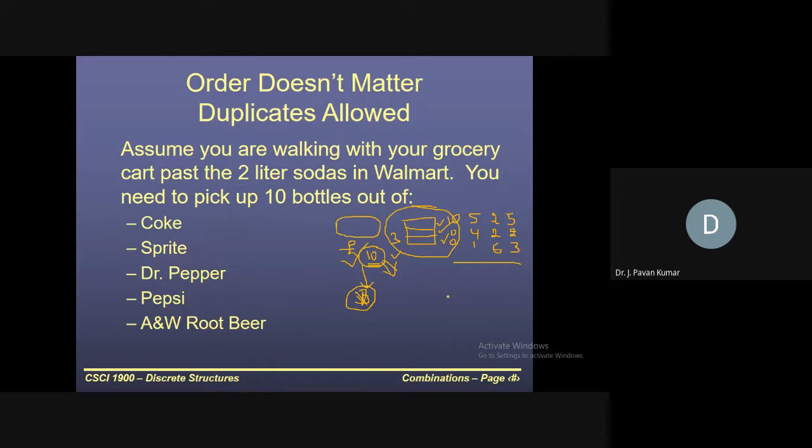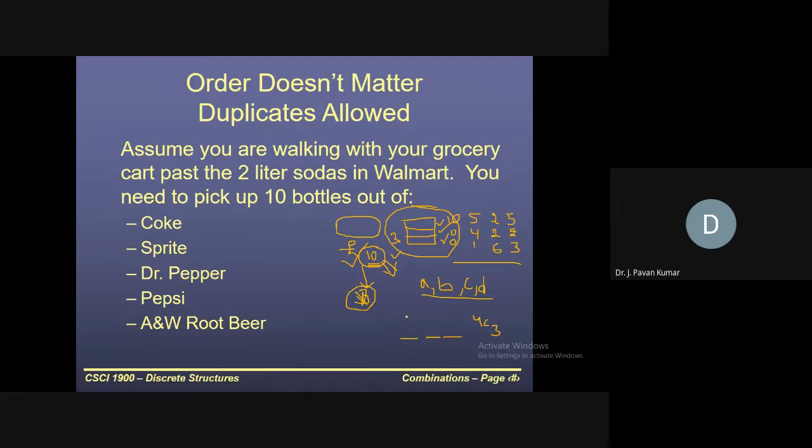Coming to duplicates allowed here, it is different from the earlier one. Like earlier, if you have A, B, C or A, B, C, D, out of these we have to form three letter words. What's the formula? Order does not matter, so 4C3, definitely.